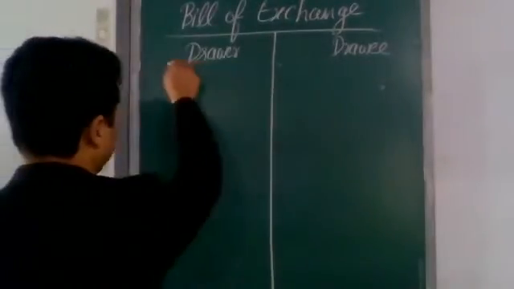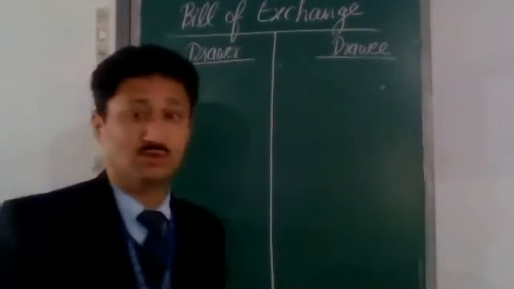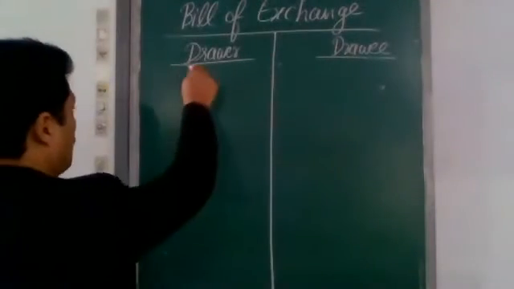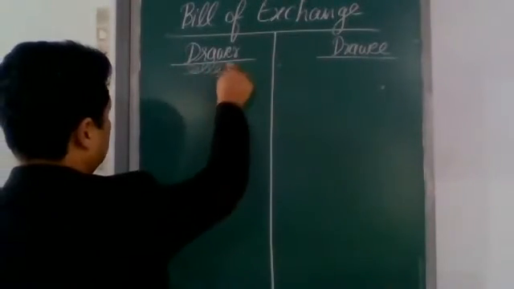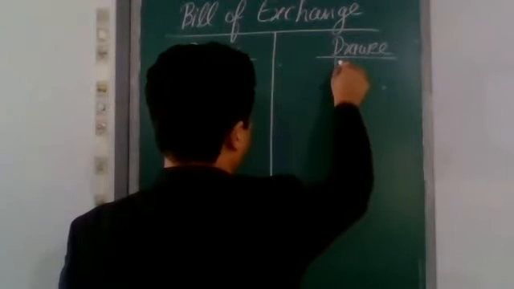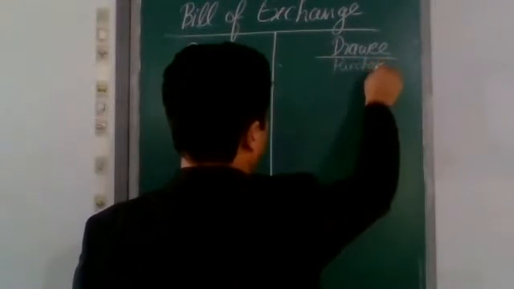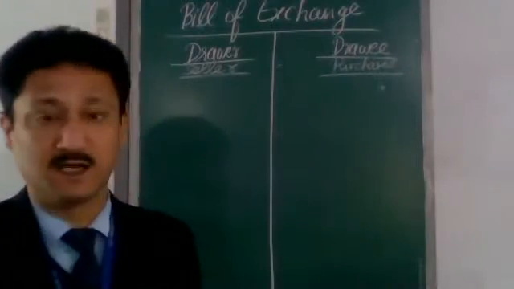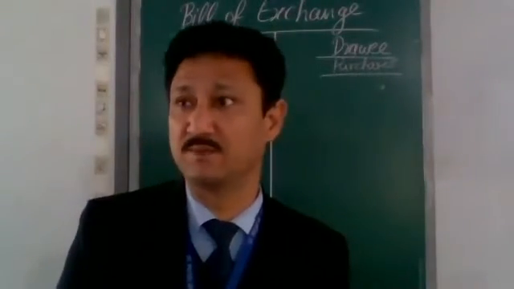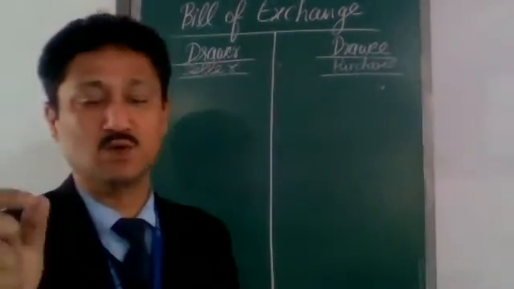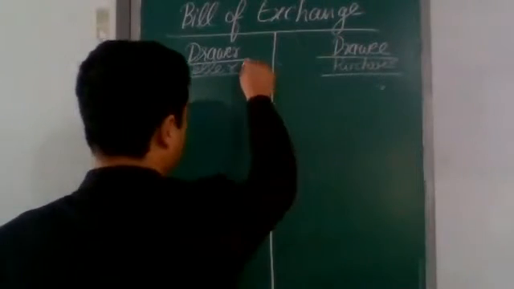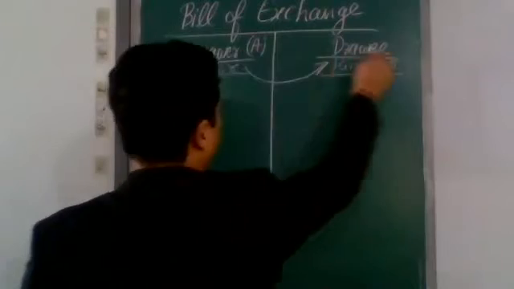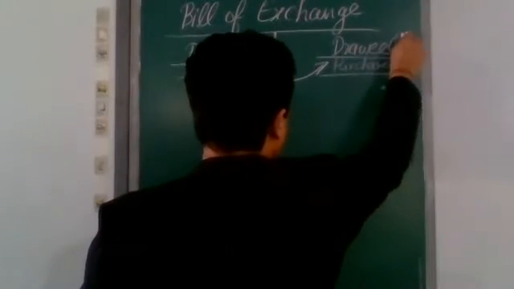And when this is done, there are two major parties. That is drawer, the seller, drawing, the purchaser, and the third one is payee, P-A-Y-E-E, the person who receives the payment. So when goods are sold by drawer, suppose it is A and drawing is B.